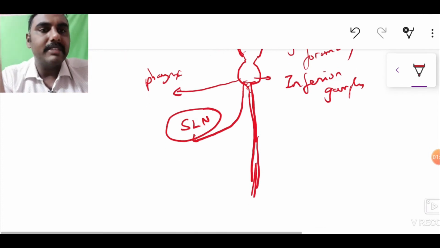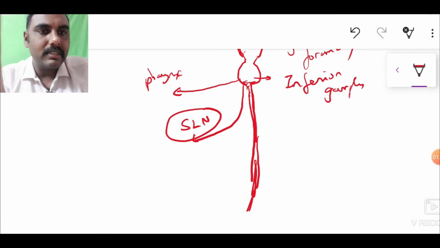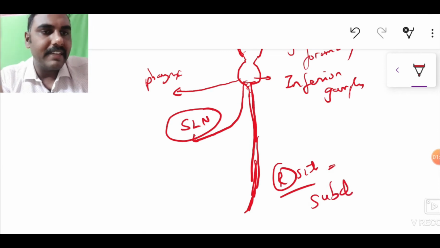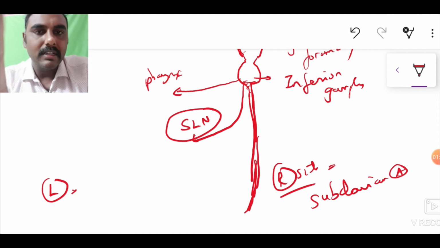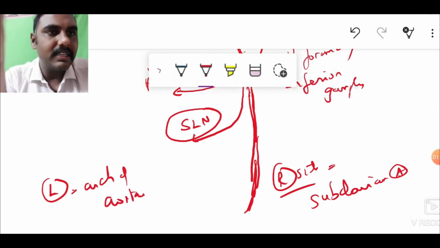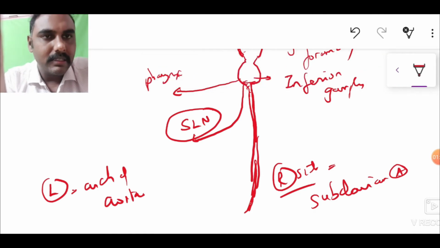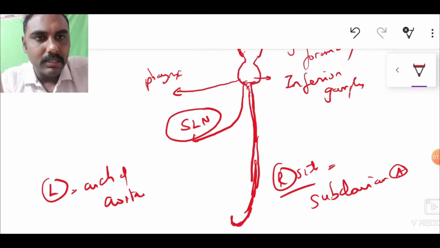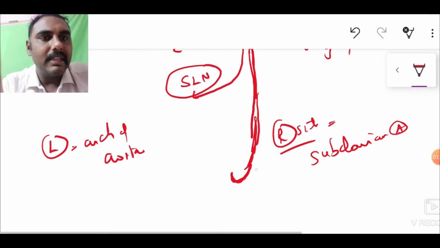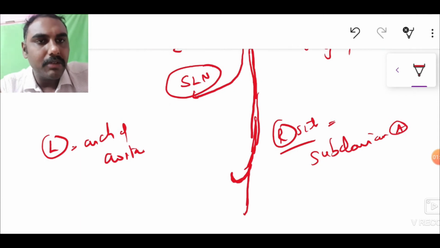On the right side, around the subclavian artery, or on the left side, around the arch of aorta, it makes a turn. It makes a hook, and the remnant part of the vagal nerve goes down and supplies the abdomen.